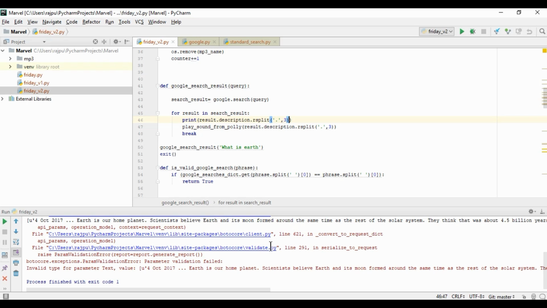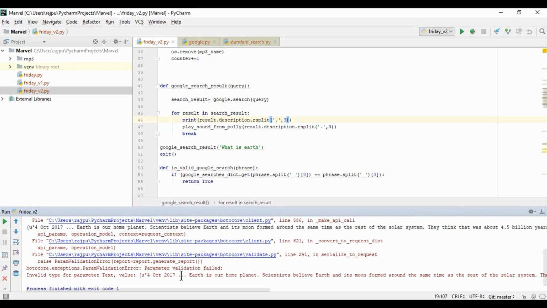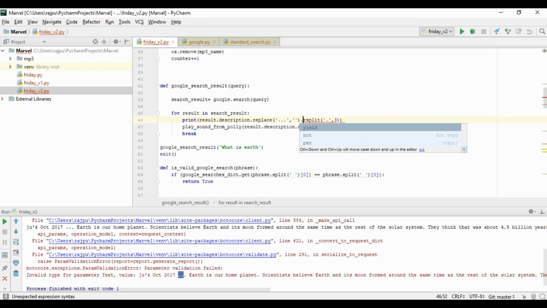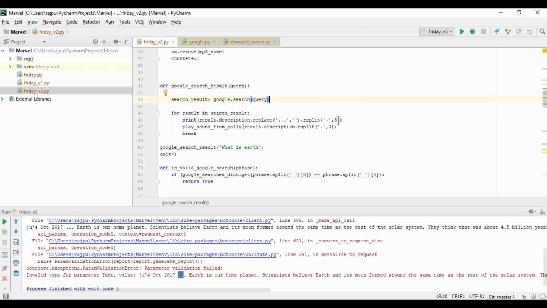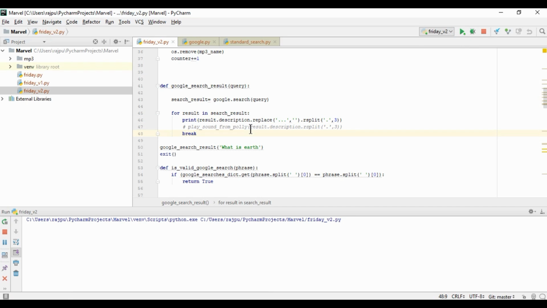Okay, what is the problem? Okay, so the problem is that it is finding this full stop here also, so we need to first replace that. So replace, and then we will replace these 3 full stops with blank, and then this, and we will do the same with the other. Okay, so now I'm just commenting it. So let's see.